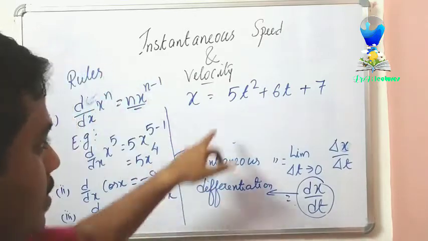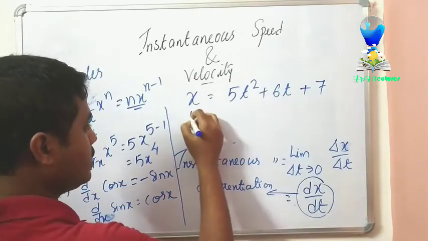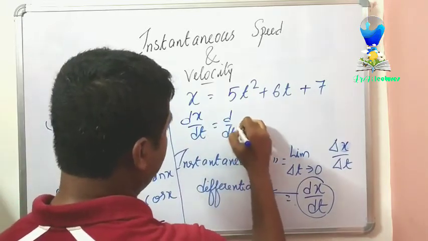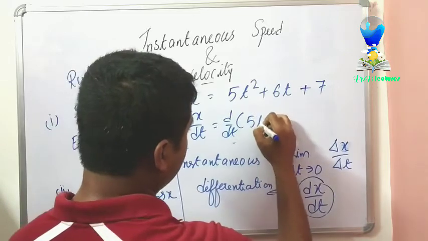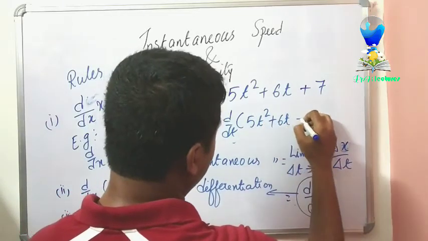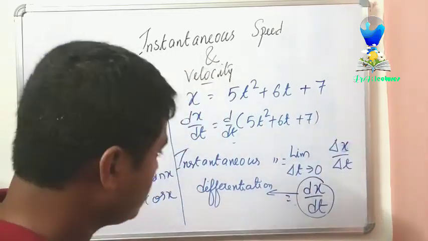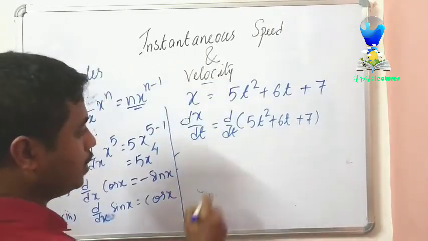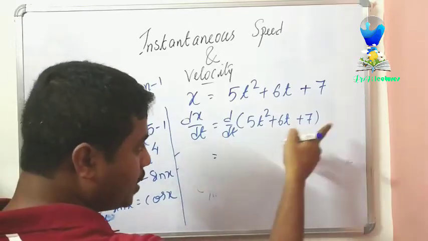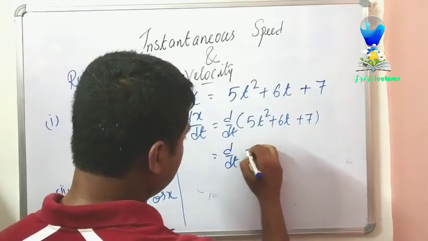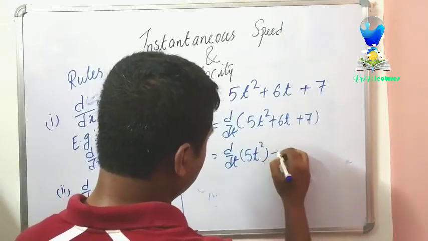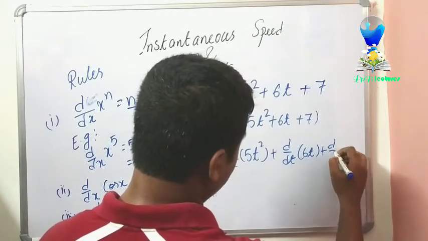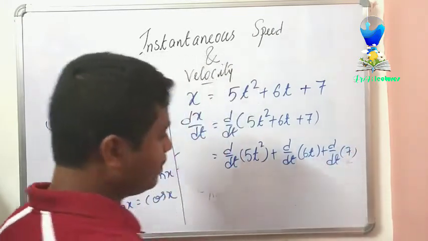Now let us use this in this expression. So dx by dt will be equal to d by dt, where x is this whole part, 5t square plus 6t plus 7. So this d/dt will be applied to the whole expression: d/dt of 5t square, plus d/dt of 6t, plus d/dt of 7.